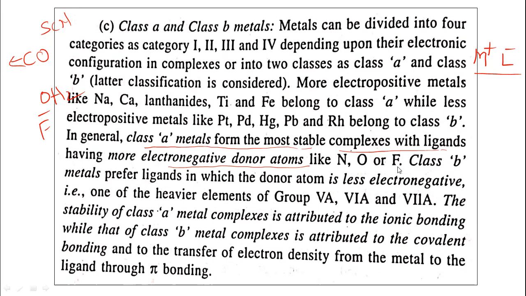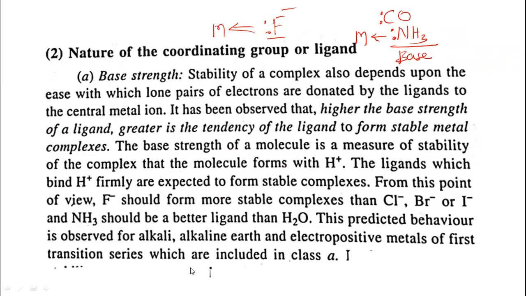So the stability of the class A metal complexes is attributed to ionic bonding, and in the case of the class B metal ions, the stability of the metal complexes is related to covalent bonding. In this way, the nature of the central metal ion plays a very important role in deciding the stability of the complexes.